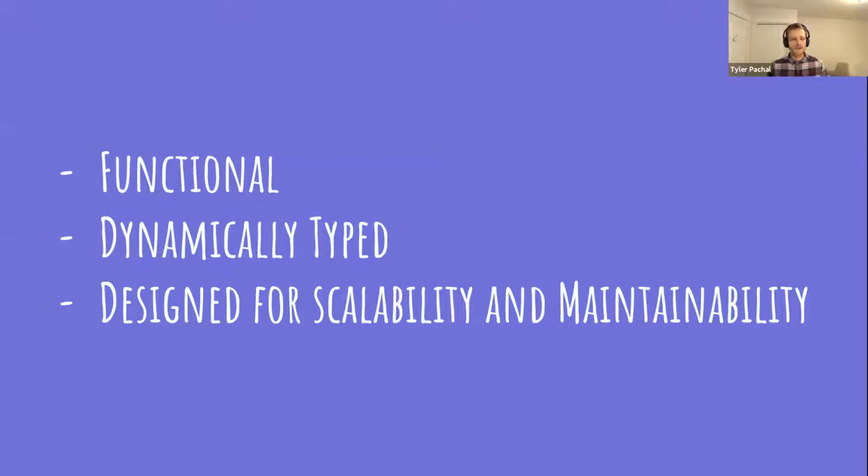But again, I don't want to dwell too much on these things, because this is not the coolest part about it, in my opinion. And I took these points straight off the Elixir website. And the third point they mentioned is that it's designed for scalability and maintainability, which seems like a bit of a bold claim and a little bit hand-wavy. So I want to explore those points a little more in the rest of this presentation.